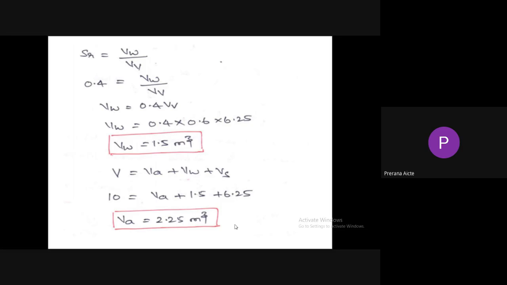So total volume equal to volume of air plus volume of water plus volume of solids. So total volume we know that 10 meter cube. So volume of air we need to find out. Volume of water already found out 1.5 meter cube, and volume of solids equal to 6.25 meter cube. So finally by solving this we will get volume of air equal to 2.25 meter cube.